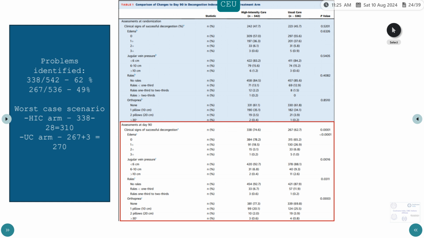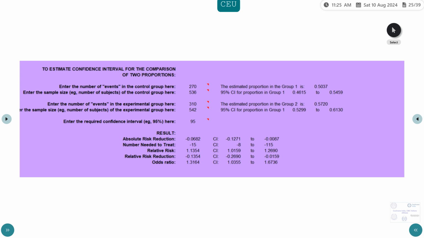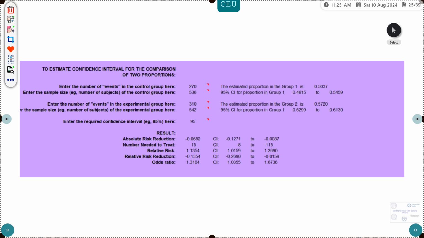If you do the worst case scenario, the high intensity arm will have 310 favorable outcomes, while the usual care arm will have 270 favorable outcomes. Doing a calculation, we can see that the odds ratio would be 1.3 with a lower limit of 1.03. So it is closer to 1, but it would still come out significant.